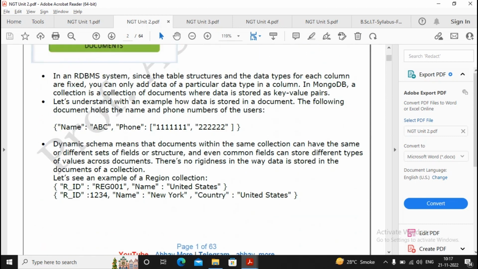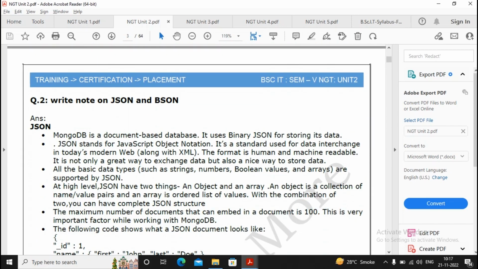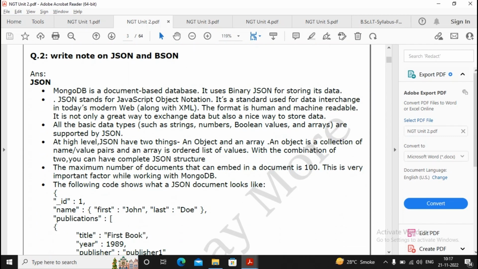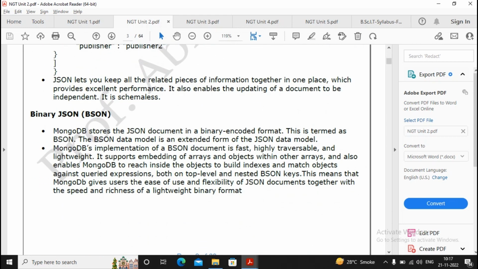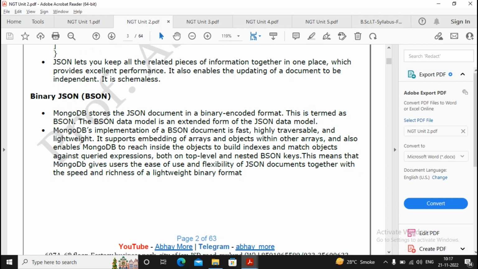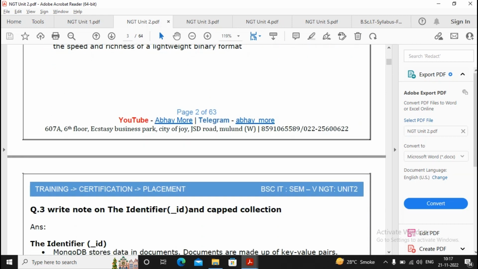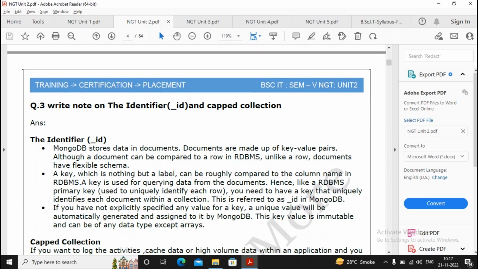Explain the MongoDB data model is an important question. Write a short note on JSON and BSON. Now, if we prepare JSON, Unit 4 also has JSON, so if you have prepared Unit 4, you will not need to prepare JSON again. So basically the difference between JSON and BSON, that is Binary JavaScript Object Notation and JavaScript Object Notation, needs to be done. Okay, what is the meaning of this underscore ID in the capped collection?